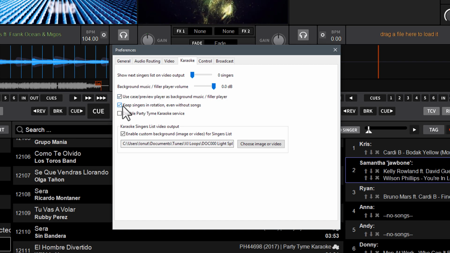You also have this new setting, which is definitely one of the more highly requested items we've had since the prior release: you can keep your singers in rotation even if they have no songs in their queue. So that's what this means here. Keep singers in rotation even without songs. If you uncheck it, they won't stay in rotation if they no longer have a song in their queue. If this is checked, they will remain in rotation and be skipped until you either manually remove them or apply additional tracks to them in the singer rotation list.